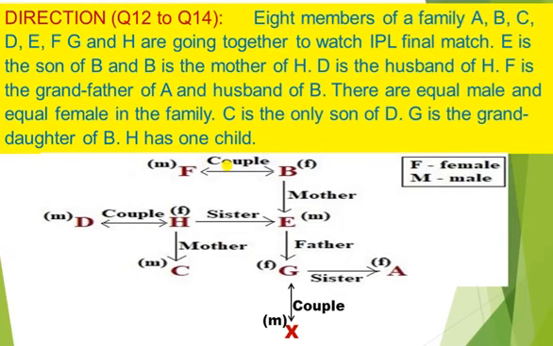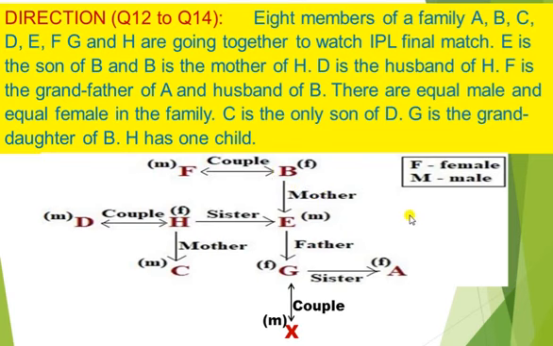This instruction is for question number 12 to 14. 8 members of a family A, B, C, D, E, F, G, H are going together to watch the IPL final match. E is the son of B and B is the mother of H. D is the husband of H. F is the grandfather of A and husband of B. There are equal males and females in the family.